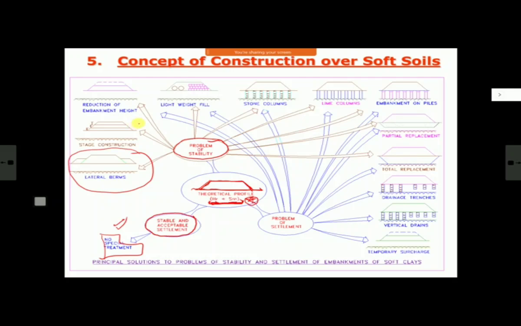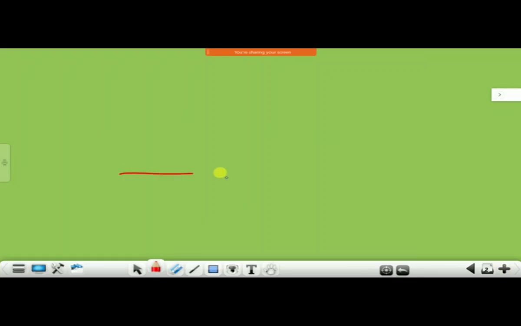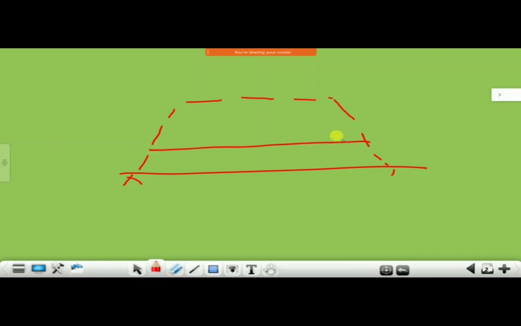Second thing is, you can do construction in stages. This we'll see how it helps. In stages means, let us say my bank is 6 meter, and if I construct the bank for 6 meter height, this load my subsoil is not able to take. Let us say this is ground level, and if I construct the whole 6 meter bank in one go, maybe the soil will not be able to take the load and it fails. So what I do is I construct in stages. Maybe first I construct only for 2 meter. Then pore water pressure will be less than for 6 meter, number one, and we have calculated and found it to be within safe limit.